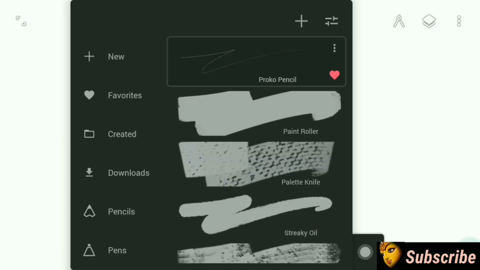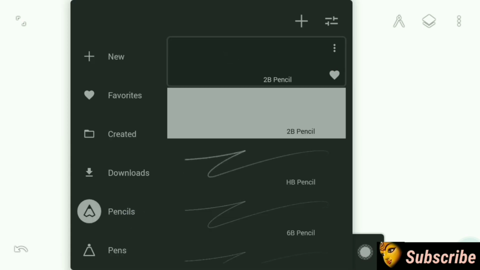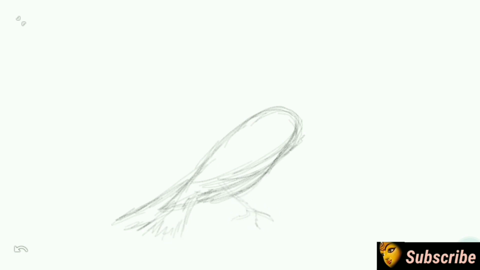In this video, I thought to make a scenery using Infinite Painter app. At first, I have an idea to draw a flying bird, so I will draw a basic sketch of a flying bird at first and then let's see where does it go.